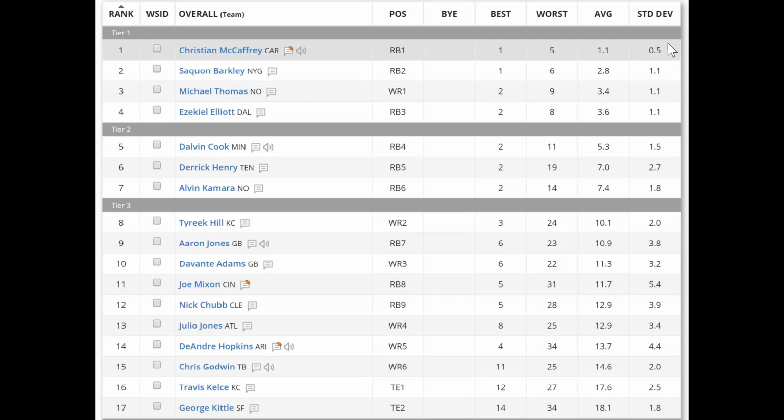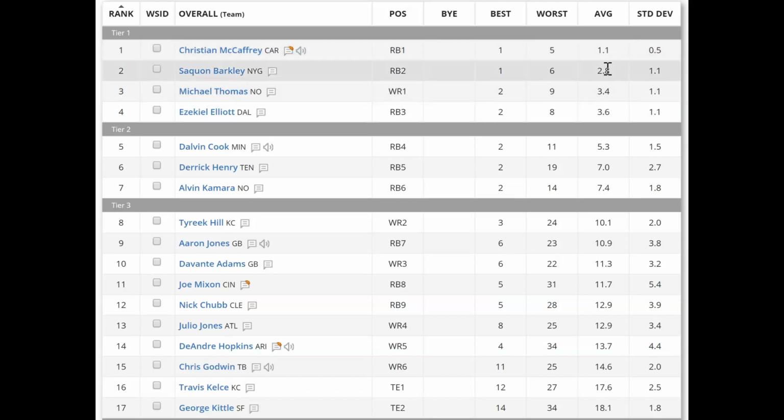So that's a very small standard deviation. As you can see here, this is a very small range, and this is speaking to the fact that there is not much variation in the data. There is a lot of consensus that Christian McCaffrey is going to be one of the top players in fantasy football for the upcoming season. And then you can compare some of the statistics that you see with Christian McCaffrey and some of these other top tier players with other players down here.